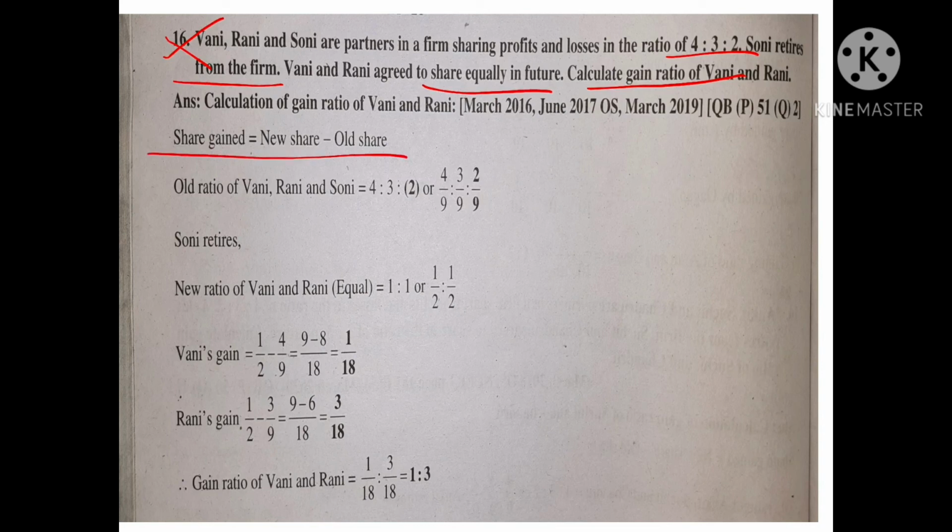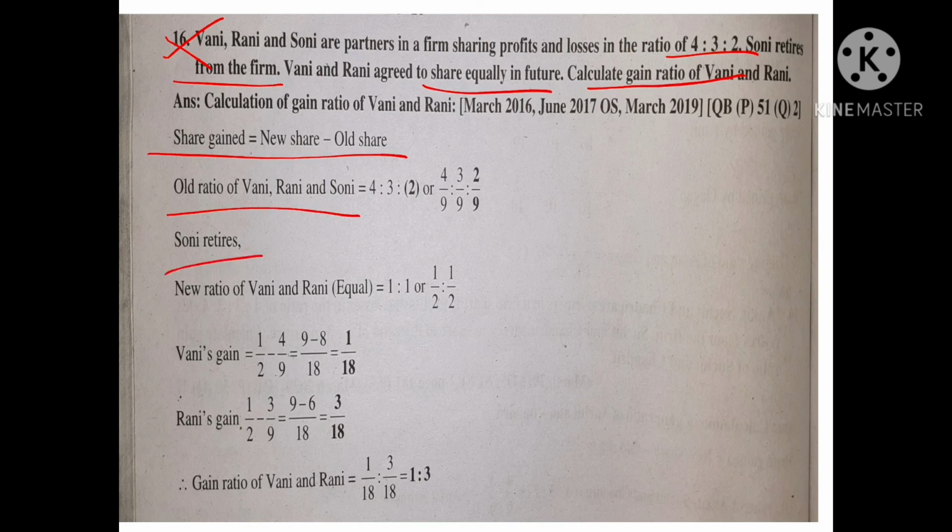That means formula: share gained is equal to new share minus old share. Next, write down the information provided in the problem. Old ratio of Vani, Rani and Soni 4:3:2, or 4/9:3/9:2/9. 9 means 4 plus 3 plus 2.